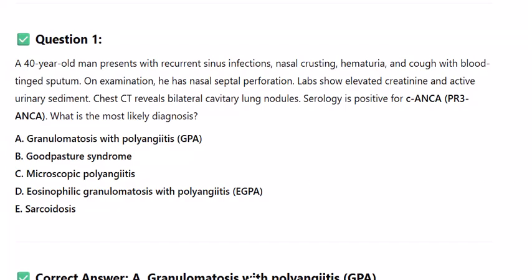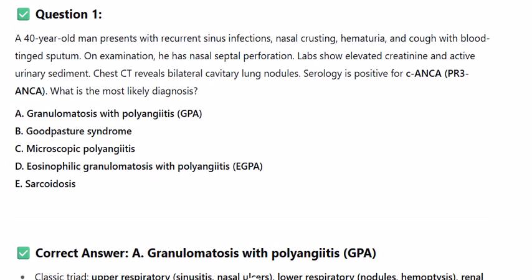Question 1. A 40-year-old man presents with recurrent sinus infections, nasal crusting, hematuria, and cough with blood-tinged sputum. On examination, he has nasal septal perforation. Labs show elevated creatinine and active urinary sediment. Chest CT reveals bilateral cavitary lung nodules. Serology is positive for ANCA, PR3 ANCA. What is the most likely diagnosis?